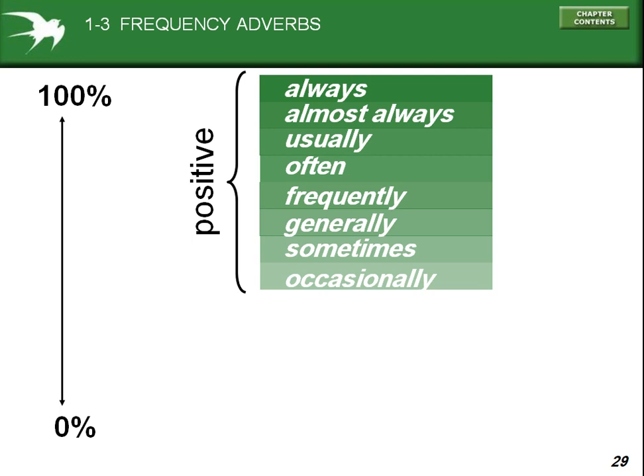Then usually 85%, often 70%, frequently definitely will be more than 50, and generally is more than 60. Sometimes is 50%, and occasionally is something like that.